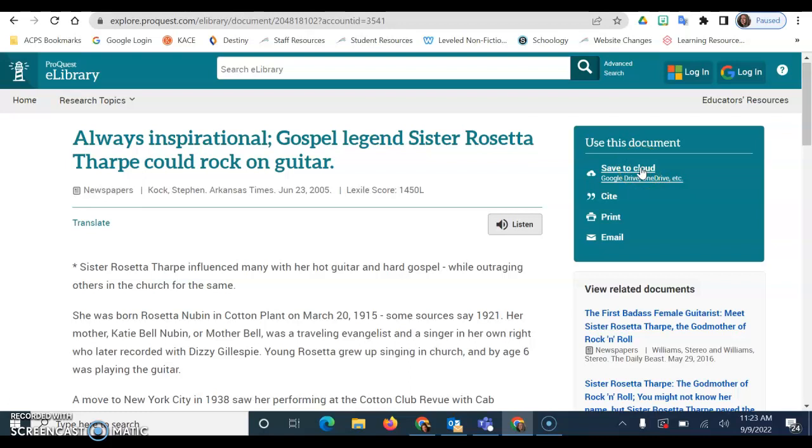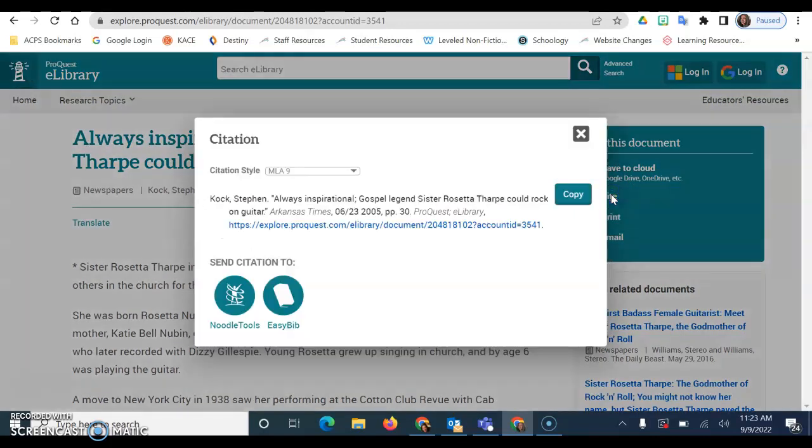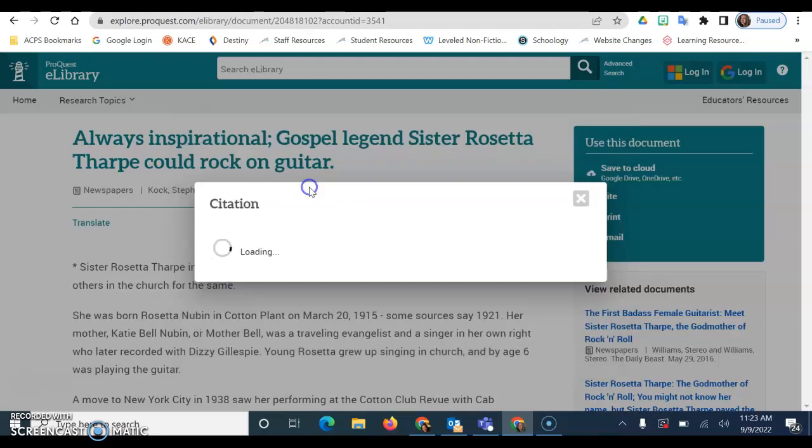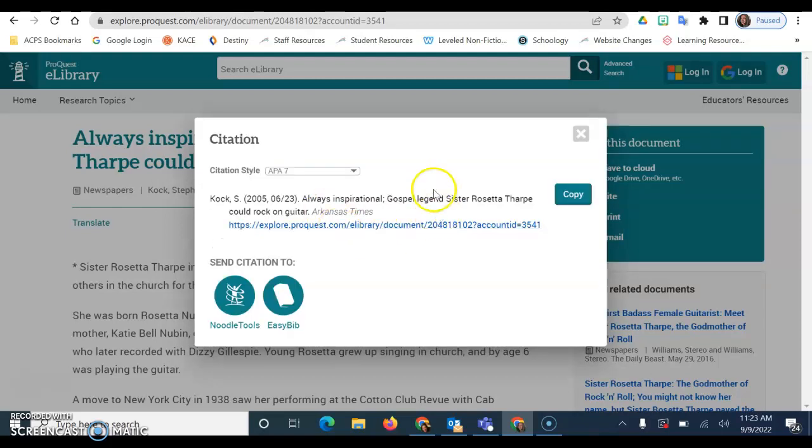In order to get a citation for the article, so letting your teacher know where you've gotten your information, you're going to click this Cite button. This gives you the citation in MLA format, but your teacher wants APA format. So we are going to switch to APA. And now this is in the format that Mr. Davis would like to see. So all you have to do is copy and paste this into your research log.